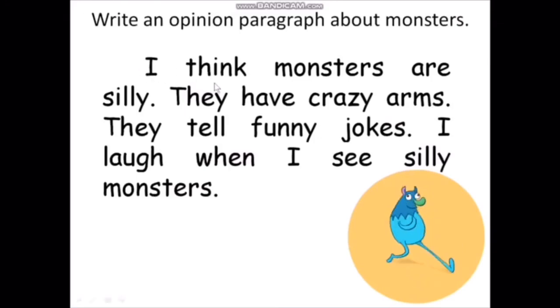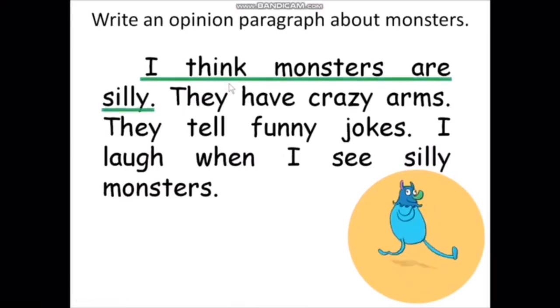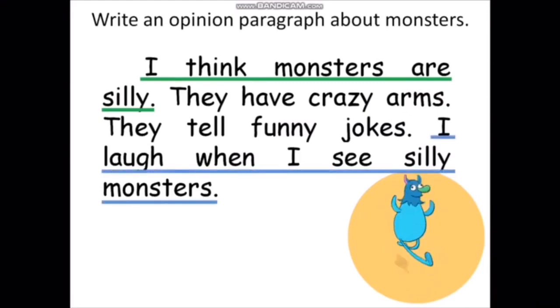Next, opinion paragraph. What is the sentence starter? I think. We have started with the sentence starter, I think. Now, every time in writing, we usually mark the starting sentence, the introduction sentence, the closure sentence, and the event. So what is the introduction sentence? It is, I think monsters are silly. This is the introduction sentence. Then, which is the closure sentence? We have to mark it in blue. I laugh when I see silly monsters.